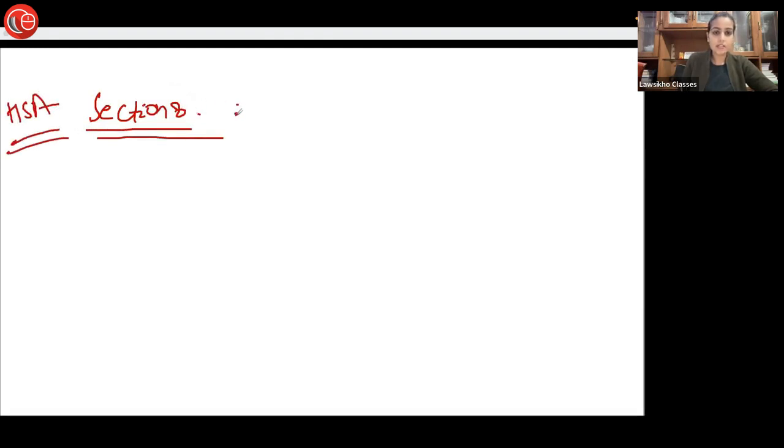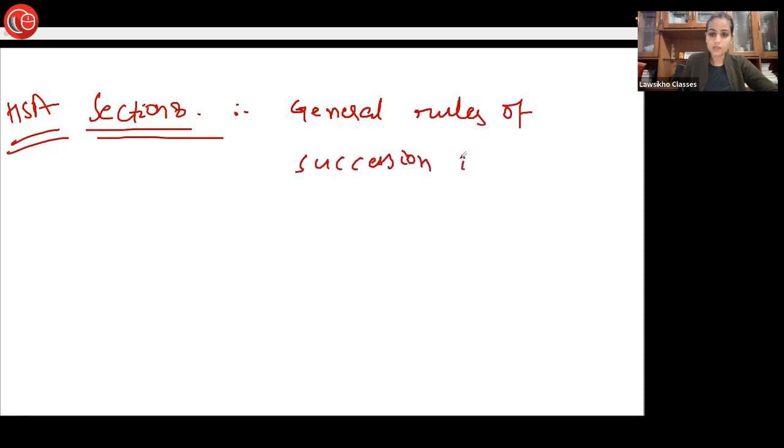Look at Section 8 of the Hindu Succession Act. It talks about general rules of succession. Section 8 of the Hindu Succession Act lays down the general rules of succession in case of males.